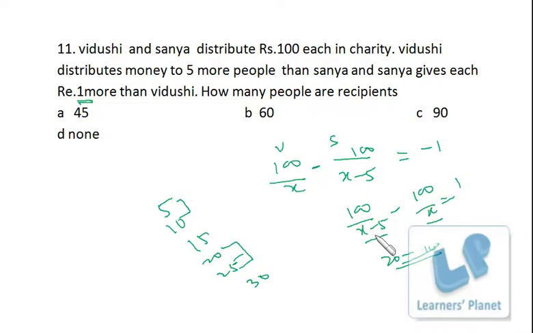If I take 20 and 25, 100 by 20 is 5 minus 100 by 25, 4, that's 1. So 20 and 25 is the right combination. That means X minus 5 is 20 and X is 25. So the total number of people is 20 plus 25, 45. Okay.